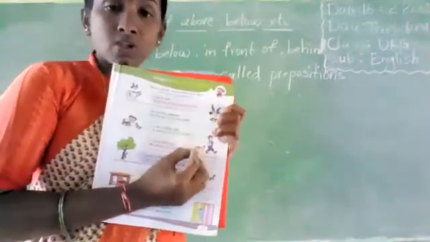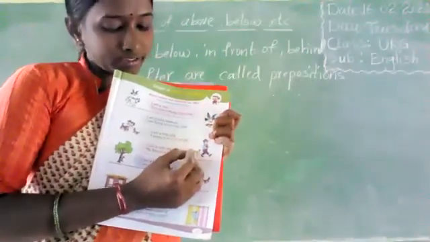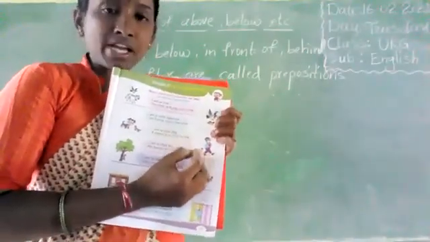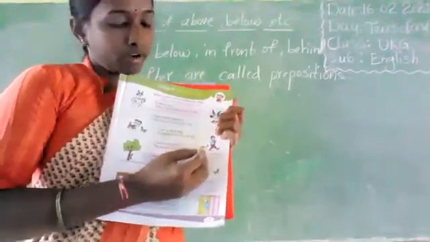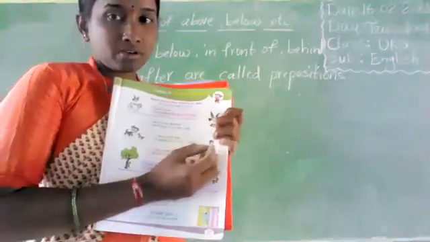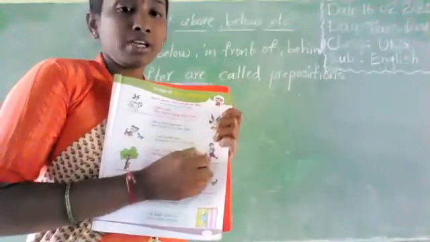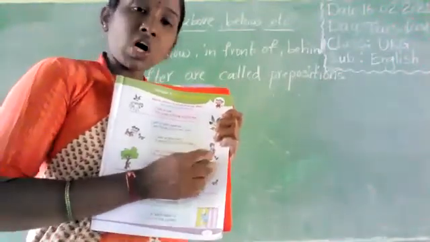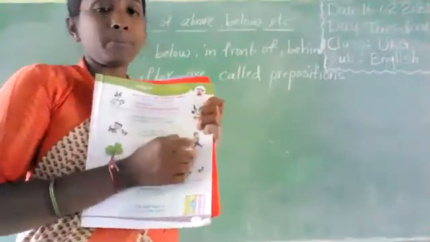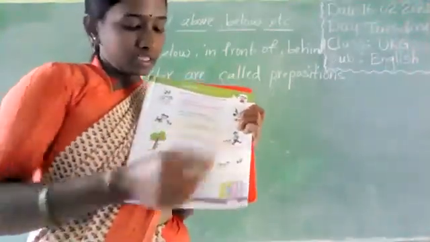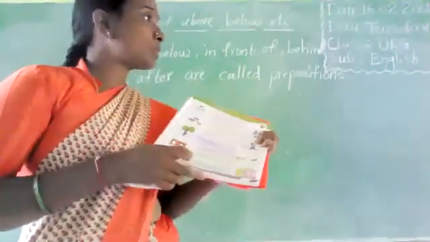The bunny is behind the boy. Where is the bunny? Where is the dog? The dog is behind the boy. The dog is behind the boy. Next, this is yesterday's, completed. Today, up.